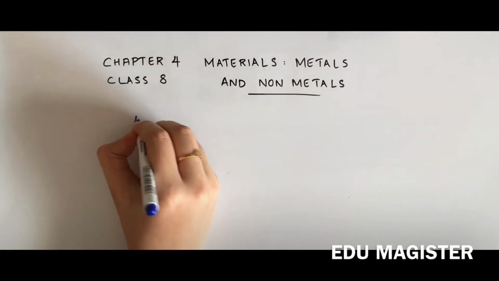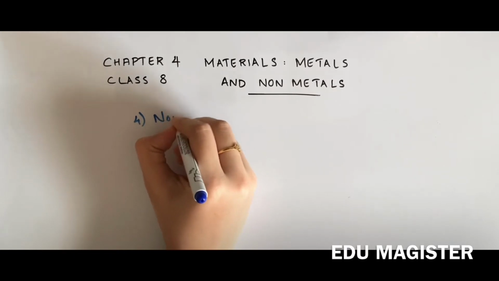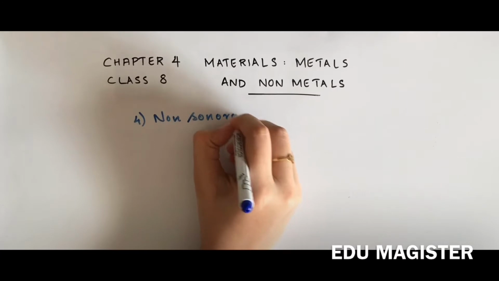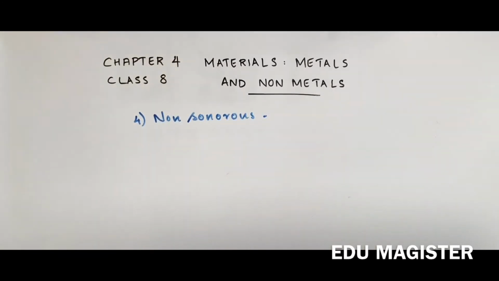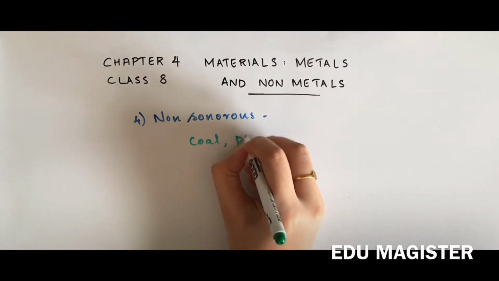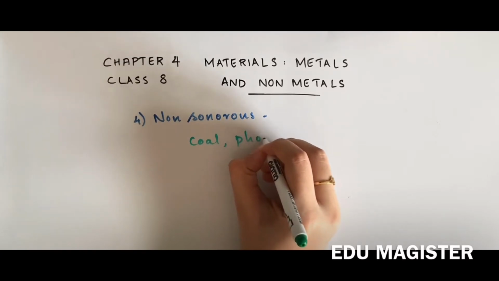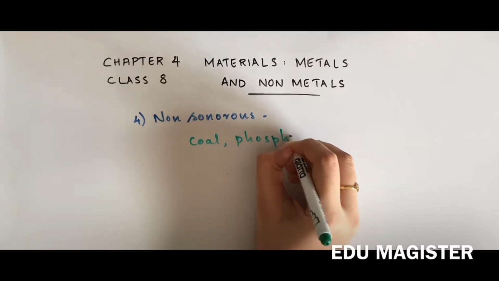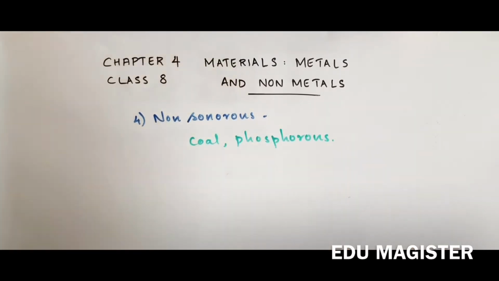Next property is non-sonorous. You're familiar with the word sonorous, which means that it creates a ringing sound when struck with any object. In this case, it does not make any sound when it is hit with an object, so it is non-sonorous. Examples are coal, phosphorus, etc. These just do not make any sound when struck with any other object.